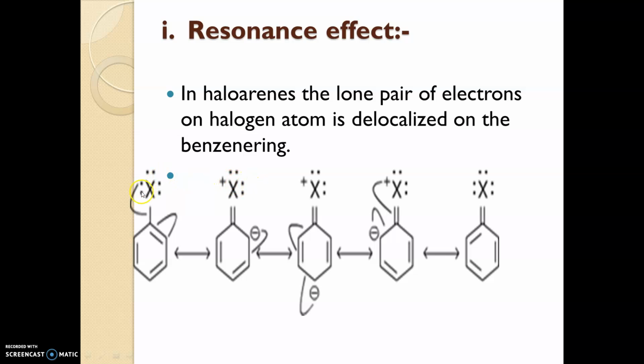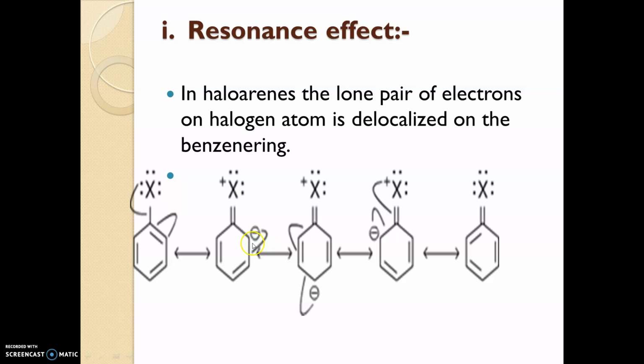Here you can see, if the halogen is donating its electron pair, it will get a positive charge. So the halogen is donating, hence it is getting a positive charge. Similarly, with the bond shifting, the carbon atom is accepting electrons, hence it is getting a negative charge.